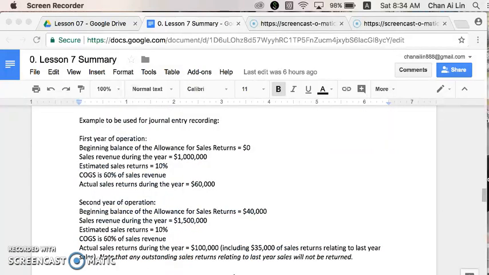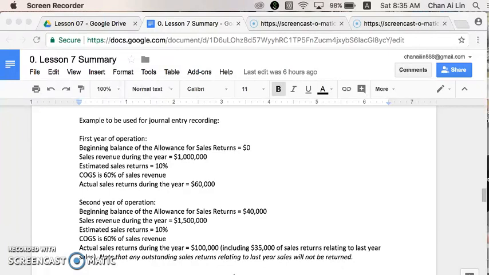Now, I'm going to use this numeric example to illustrate the journal entry recording. There is more than one method of recording, just like the impairment loss on AR. You can have different methods of recording, but the end effect on the income statement and balance sheet is the same, regardless of the method of recording. Now, let's look at this numeric example.